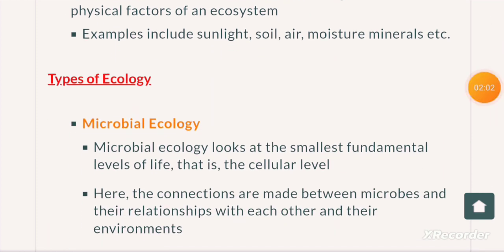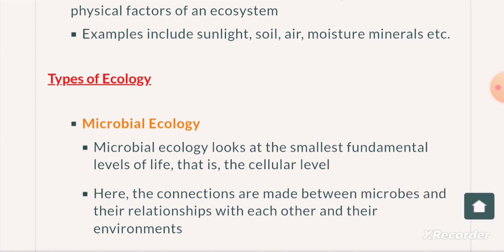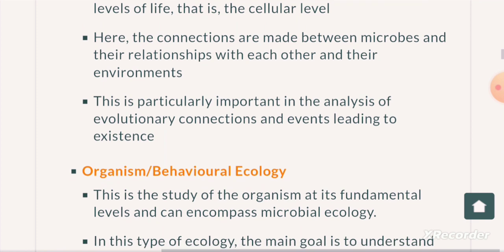Types of ecology. Microbial ecology. Microbial ecology looks at the smallest fundamental levels of life, that is the cellular level. Here the connections are made between microbes and their relationship with each other and their environments. This is particularly important in the analysis of evolutionary connections and events leading to existence.